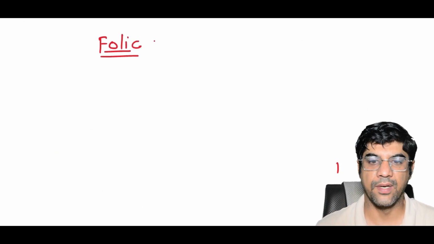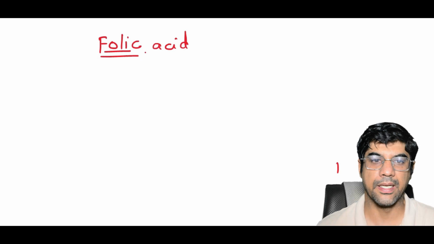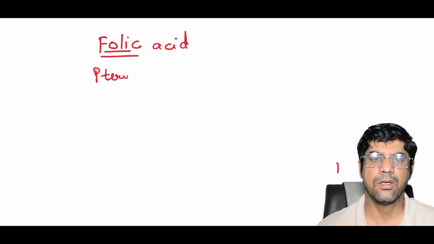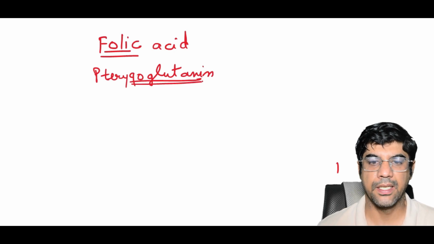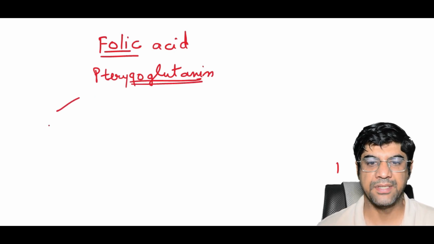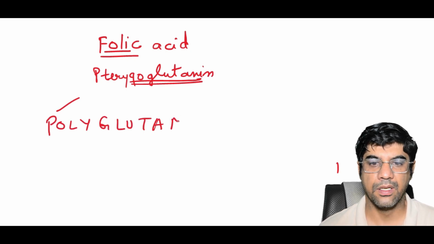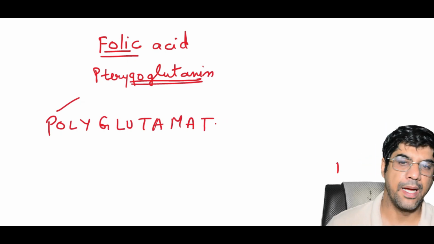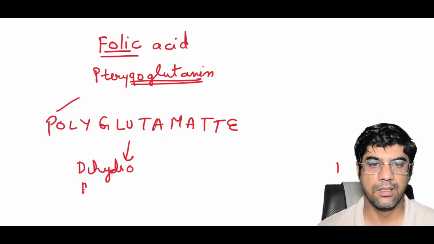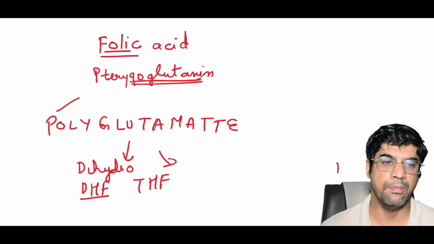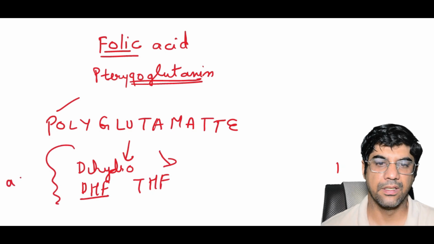Now the folate, remember, is also known as folic acid or pteroylglutamic acid. It is a water-soluble B complex vitamin, and in nature it exists in a polyglutamate form that must be converted into dihydrofolate and tetrahydrofolate in order to be metabolically active.